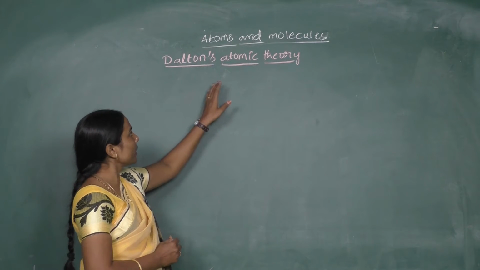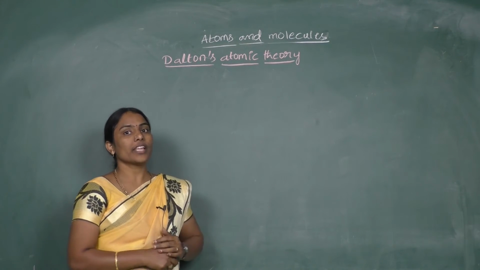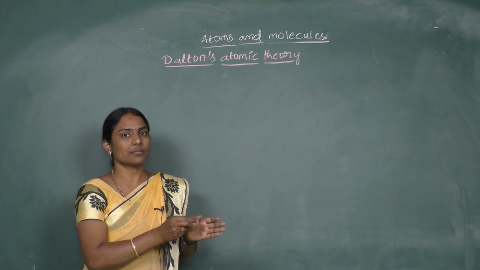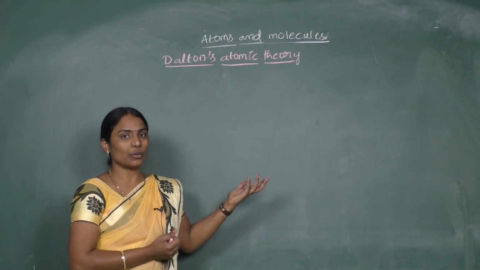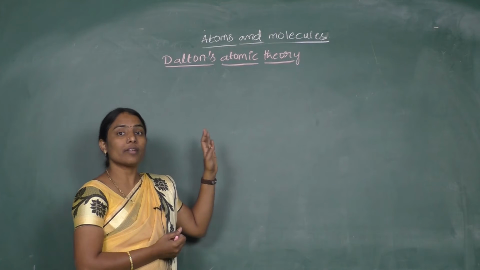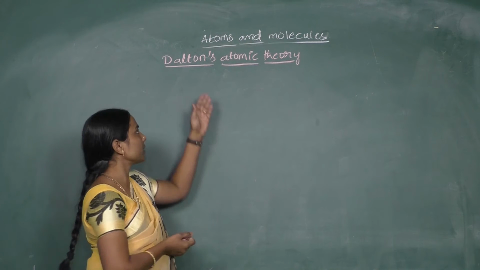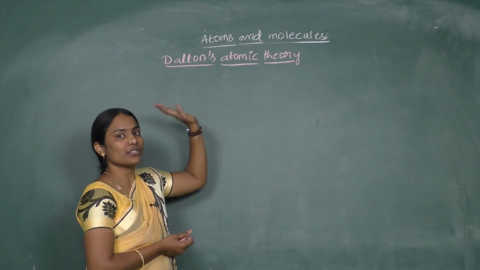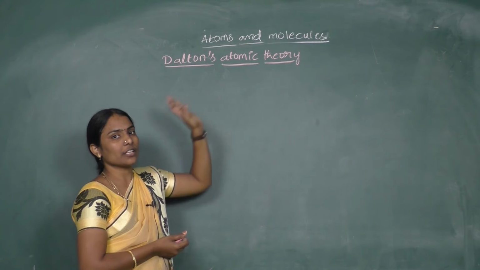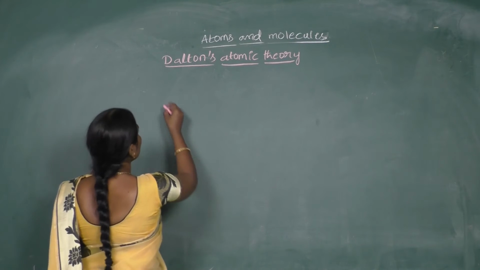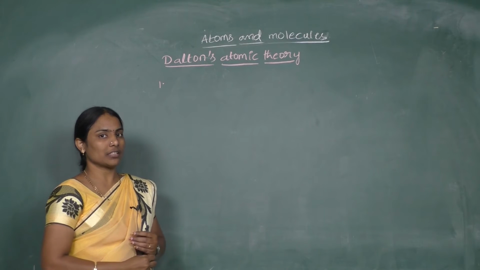So first try to understand why the atomic theory is required. To understand the nature of atom, we know that atoms are present in matter, and different types of matter are present. So we can even understand that different types of atoms may be present. To differentiate between different types of atoms, understanding the nature of atom is required. So to explain the nature of atom, we have come up with Dalton's atomic theory. So what does Dalton's atomic theory say? Let us try to understand the postulates of Dalton's atomic theory one by one.